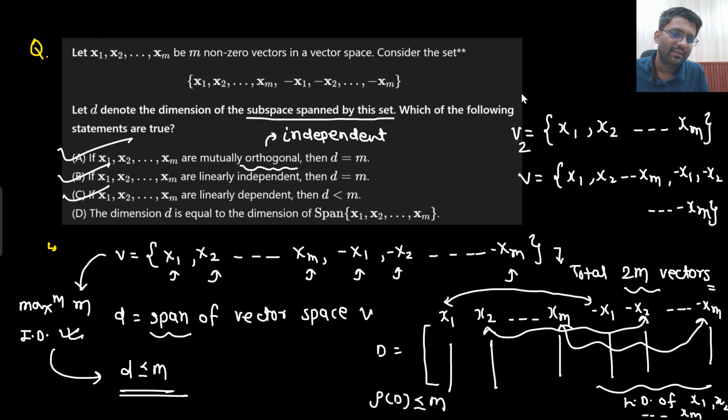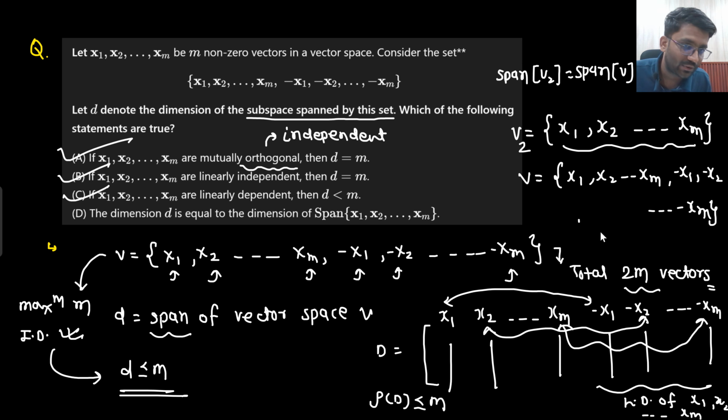So can I say that the span of v2 will be the same as the span of v? Why is that so? Because this can have a maximum of n linearly independent vectors, and this can also have a maximum of n linearly independent vectors, because minus x1, minus x2 and minus xm depend on x1, x2 and xm. So they are not linearly independent, they are already dependent, right?